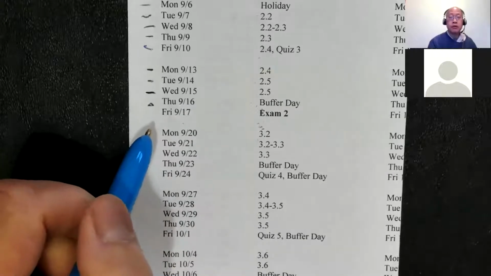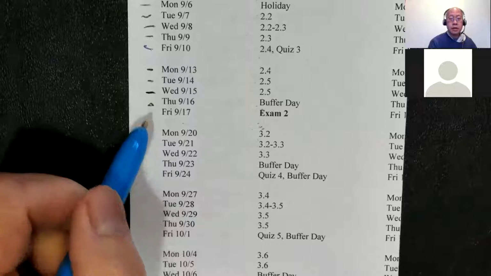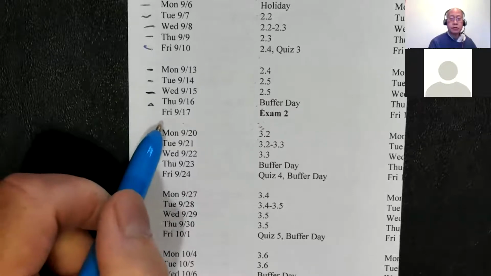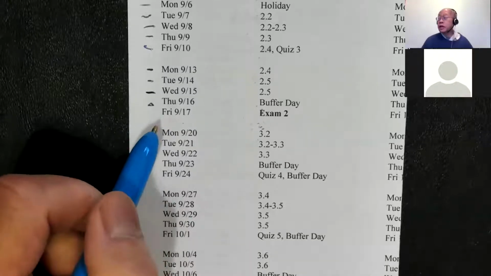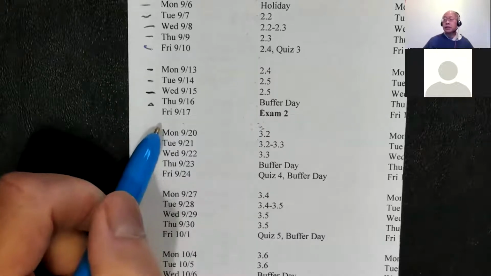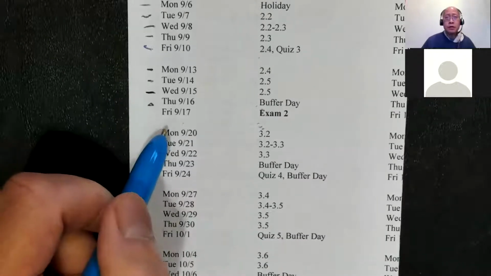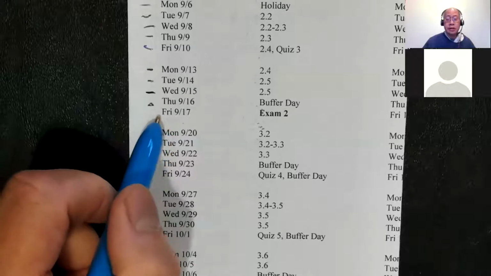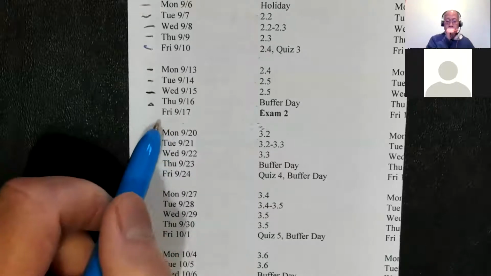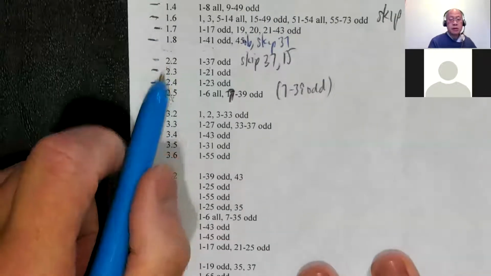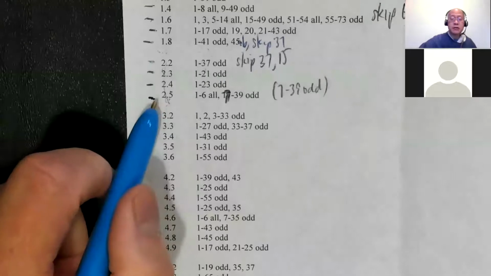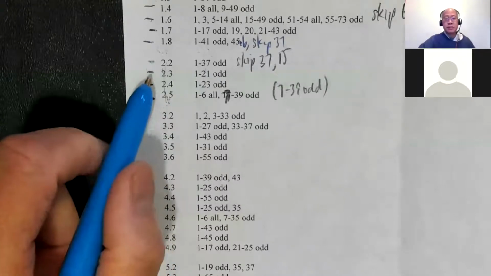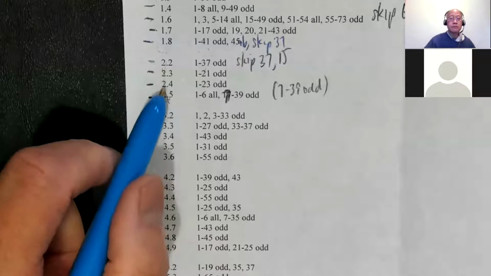As soon as class is over, you may start submitting the homework if you wish. But otherwise, the latest you can submit it is half an hour after the test ends. Test ends at 10 o'clock, so you have until 10:05 tomorrow a.m. to submit the exam and until 10:30 to submit the homework. But you can submit it after class or tonight. That'd be fine also. This is what you have to turn in. You must submit at least 70%, but that's easy to do since I've done quite a few.